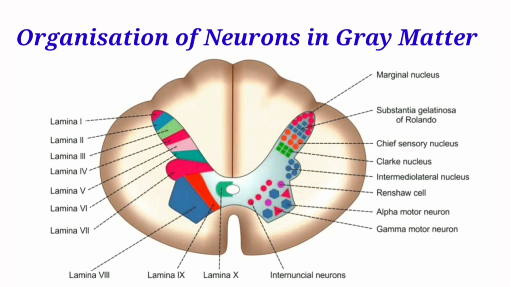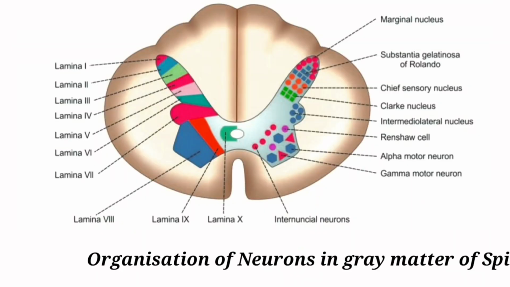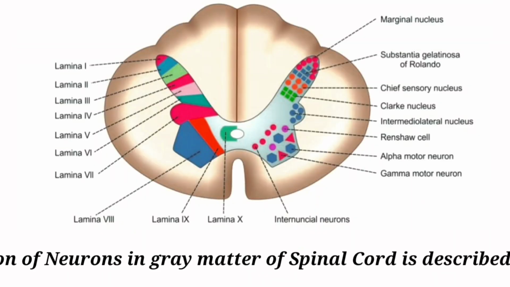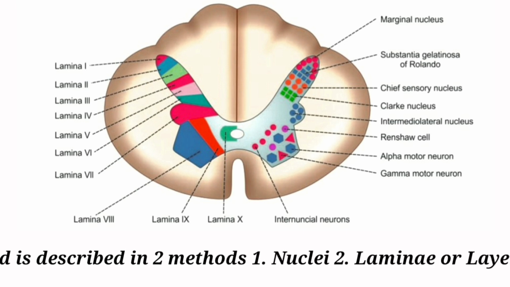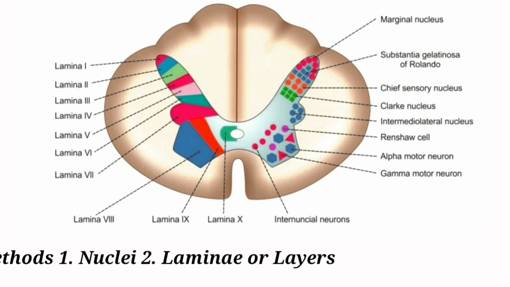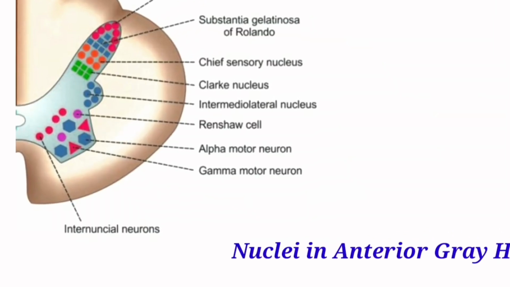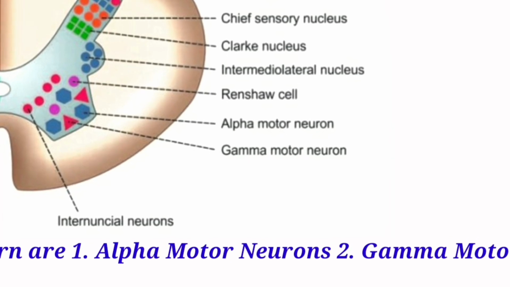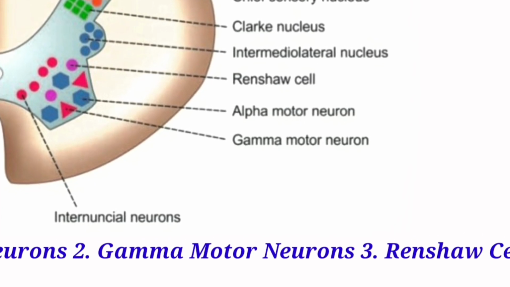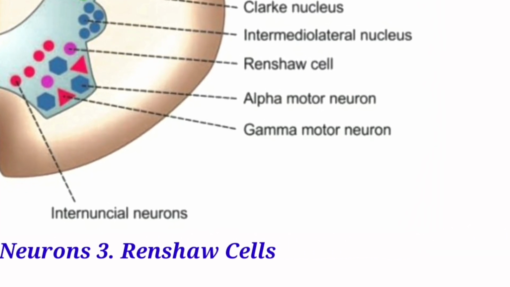Organization of neurons in the grey matter. Organization of neurons in grey matter of spinal cord is described in two methods, nuclei and laminae. Now first is nuclei. Nuclei in anterior grey horn are alpha motor neurons, gamma motor neurons and Renshaw cells.